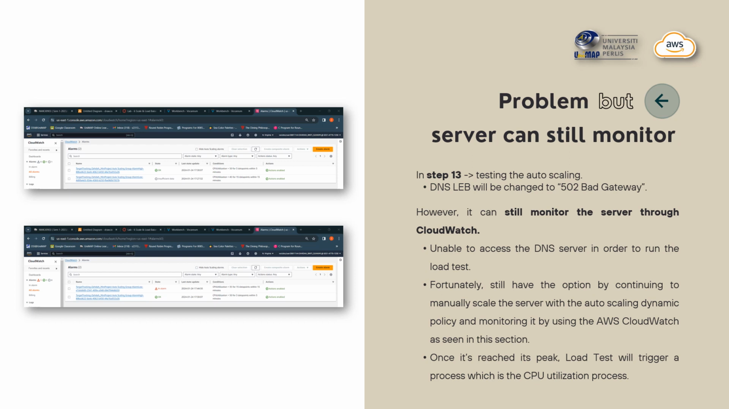Fortunately, we still have the option to continue to manually scale the server with the auto scaling dynamic policy and monitor it using AWS CloudWatch, as seen in this section. Once it reaches its peak, the load test will trigger back the process, which is the CPU utilization of the process. We can see here, it will trigger back the process.